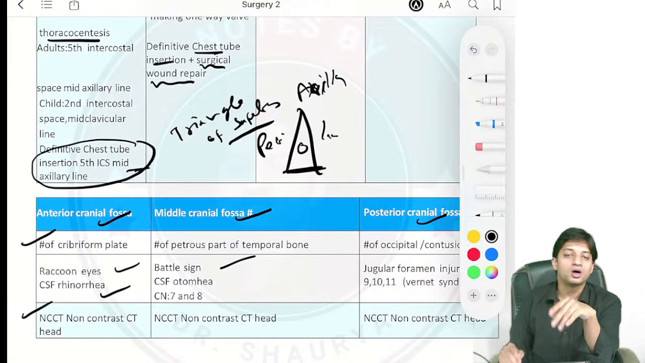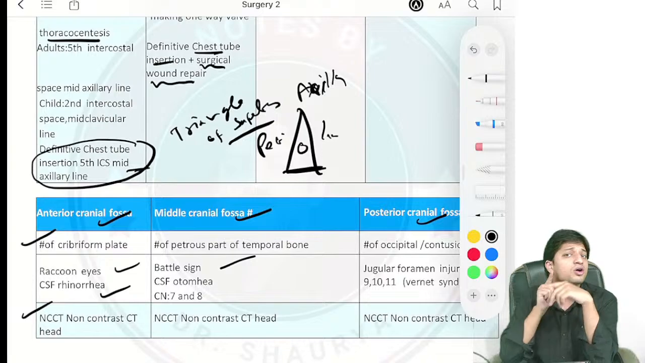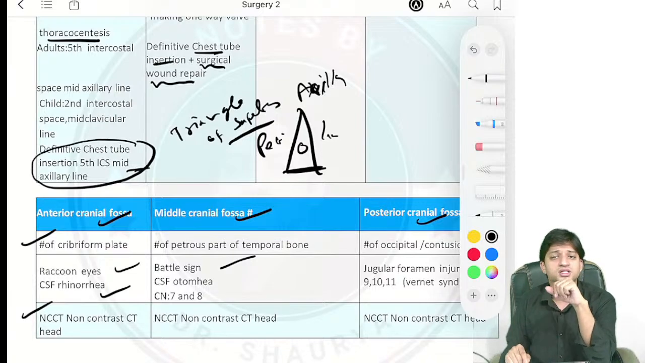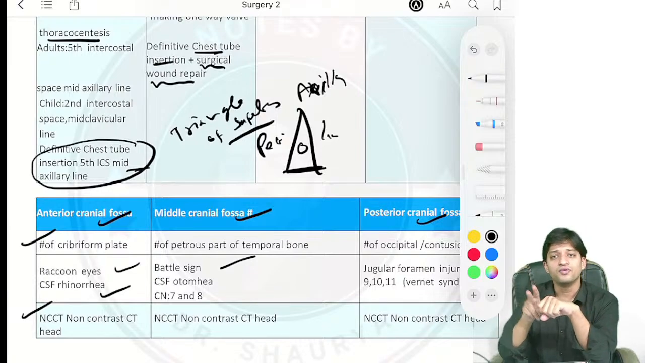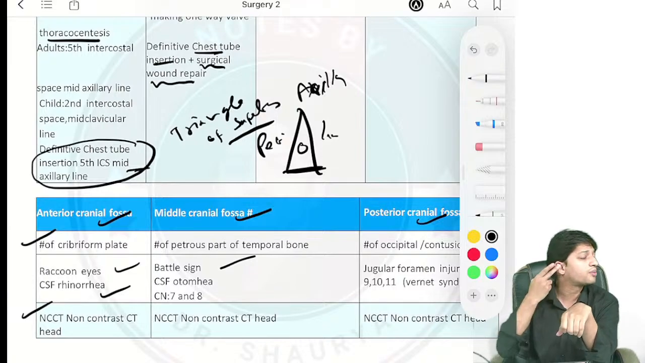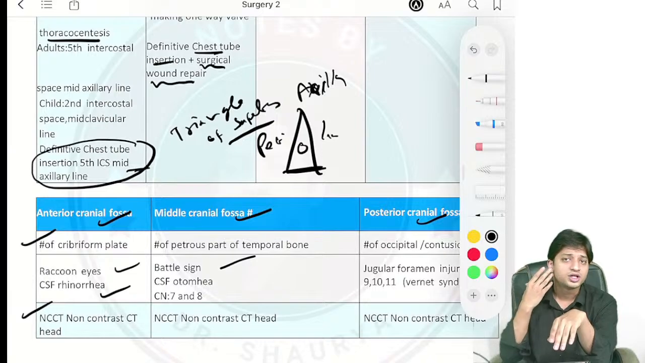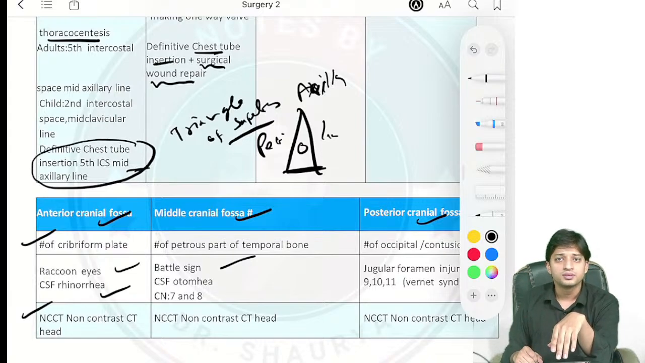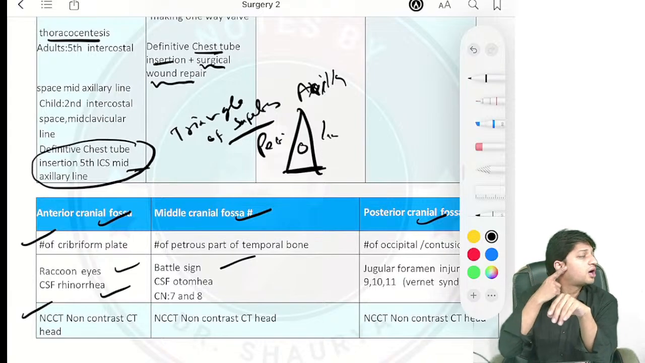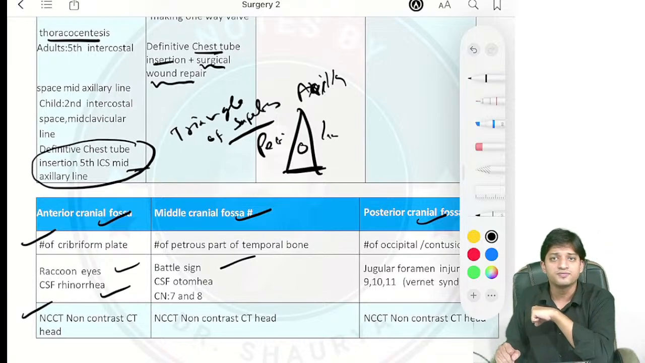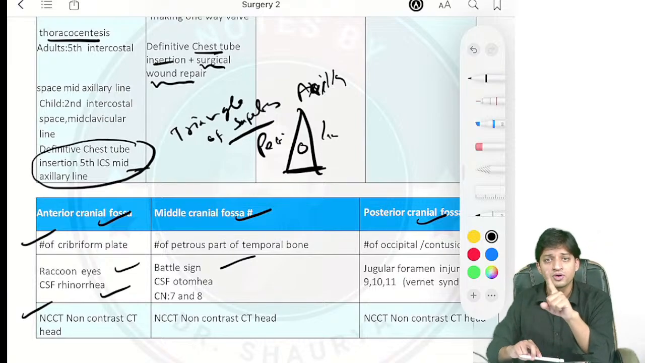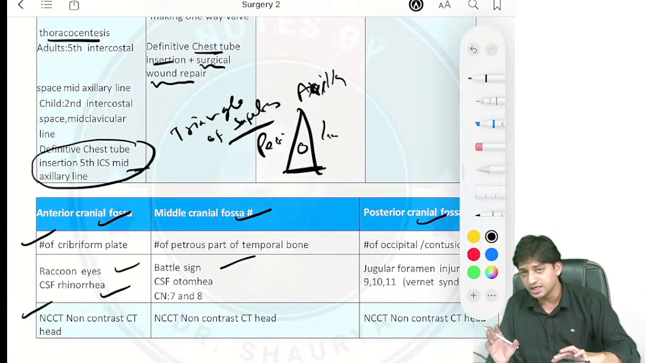Why? Because from the internal acoustic meatus of the skull come two nerves, the seventh, the facial nerve, and the vestibulocochlear nerve. Vestibulocochlear nerve supplies the inner ear, right? Responsible for hearing sensation. Can you remember? And the facial nerve comes out and gives different branches. Not only that, facial nerve also gives sensory supply to the external auditory canal. I hope you guys can recall from the anatomy or the ENT part.